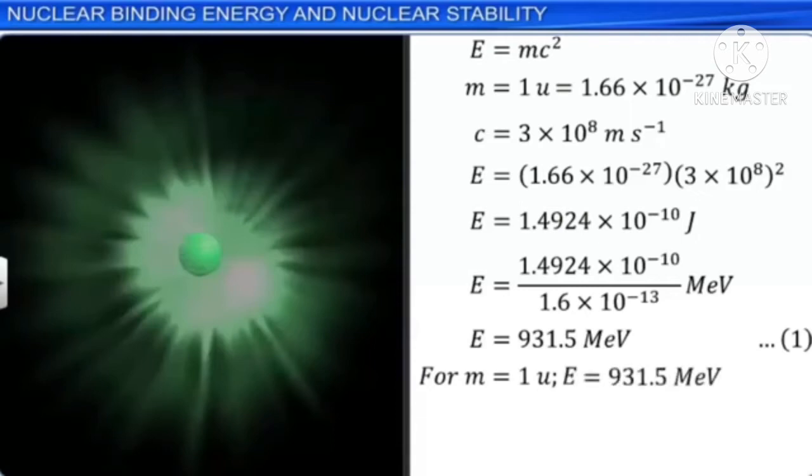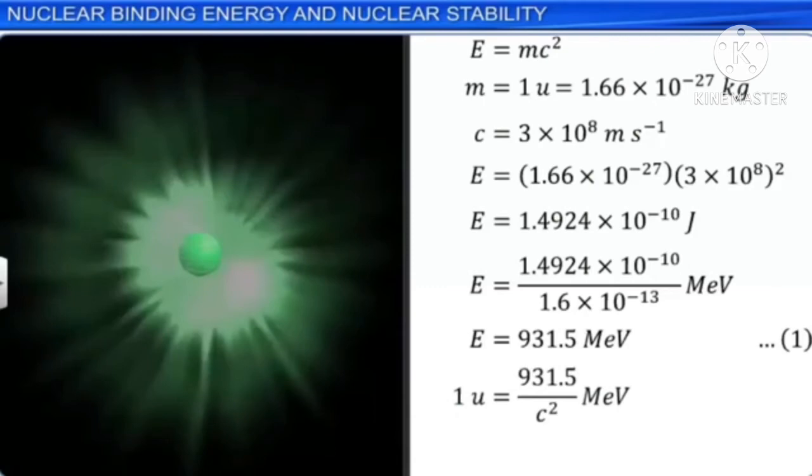For any mass m equal to delta m, the energy equivalent is given by E equal to delta m into 931.5 MeV. Therefore, we can say that 1 amu mass is equal to 931.5 MeV by c². This is an enormous amount of energy release.